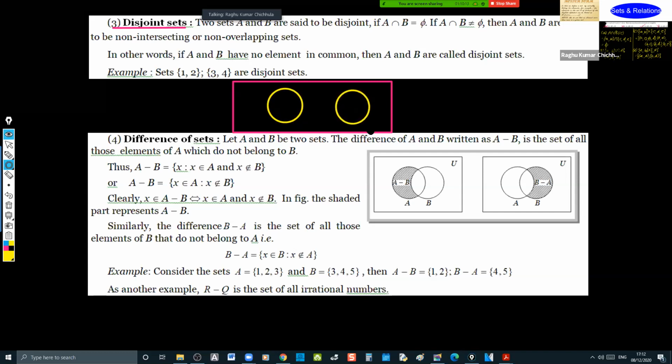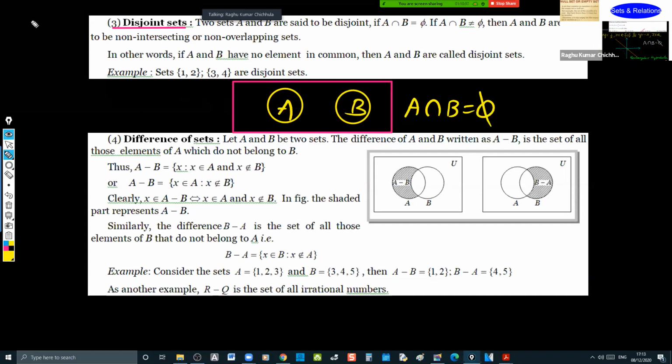So how do we represent this? This is A, this is B, and we write A intersection B is equal to null set. It's a null set. That's it. Clear? That is the disjoint set.